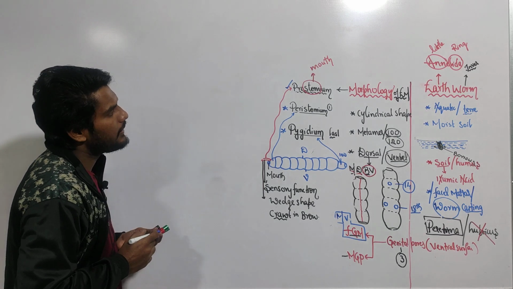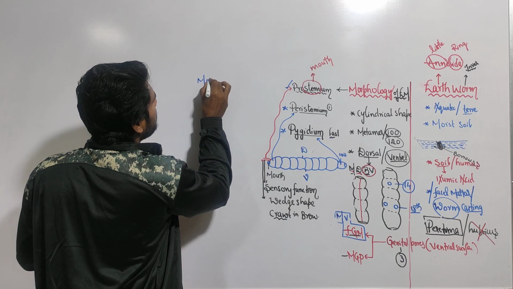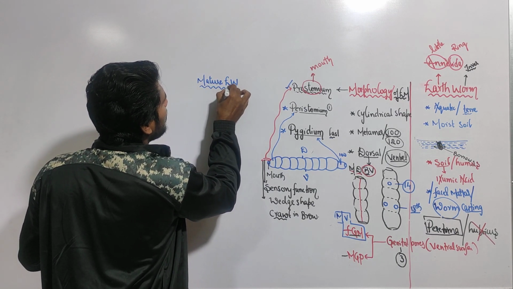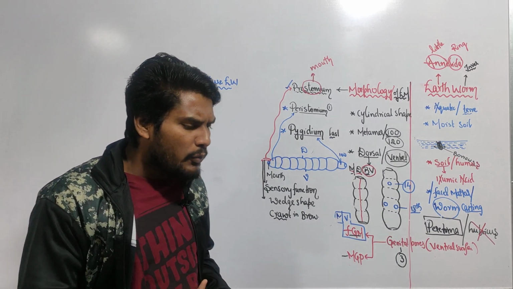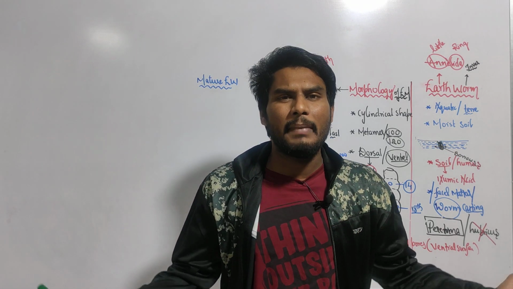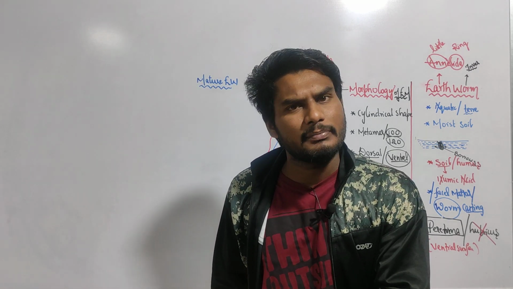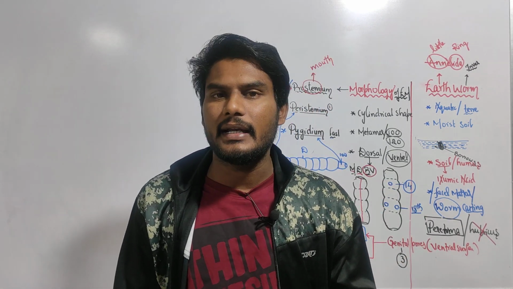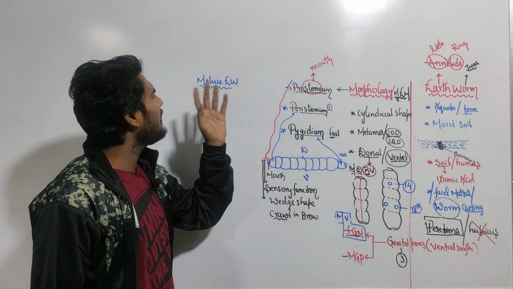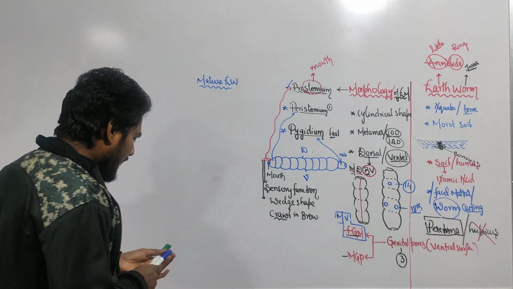If you move further, now the earthworm is matured. We are talking about the mature earthworm. Sir, how can you tell whether an earthworm is matured or not? In humans, we are mature when we have a beard, a mustache and masculine growth in males, and growth of mammary glands and the menstrual cycle in females. Then how can we tell whether an earthworm is matured or not? Yes, we can tell.